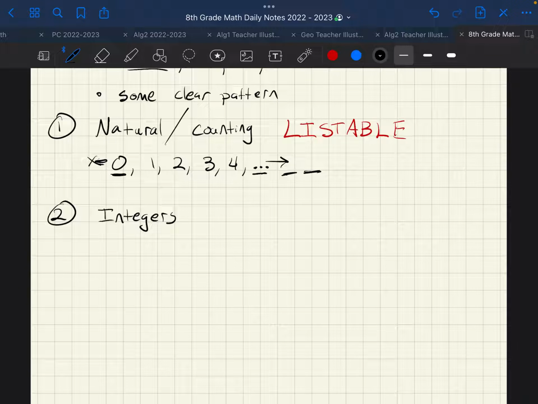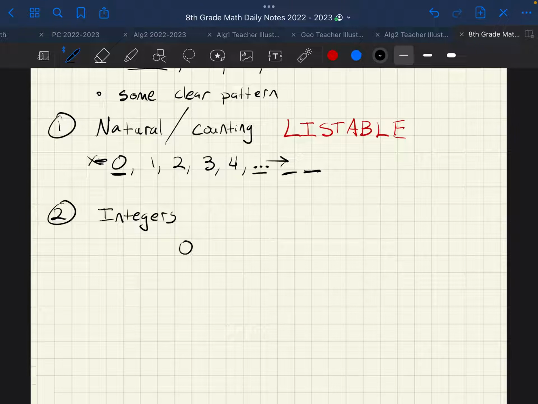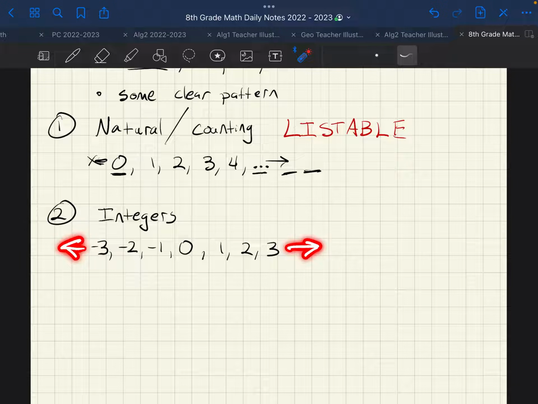Are integers listable? Well, that's a problem, because when I start working with integers, I get 0, 1, 2, 3, and right now it looks like I'm in good shape, right? I have a beginning, and it's going in one dimension, but then you start getting into a problem. You're like, oh shoot, -1. Oh no, I'm going in 2 directions. I'm only allowed to go in 1 direction. -2. Oh, -3. You're not allowed to go in 2 directions. So is there a way that you can change 2 directions into 1 direction and still have a clear pattern?